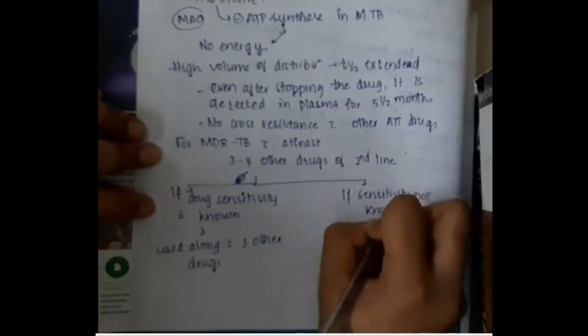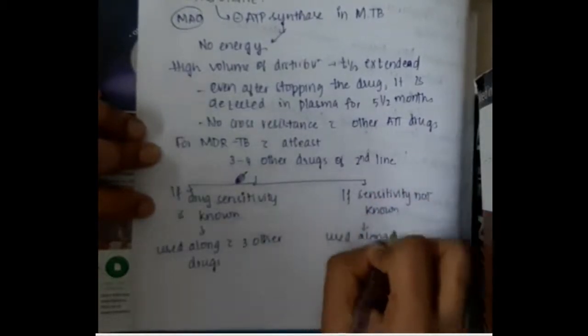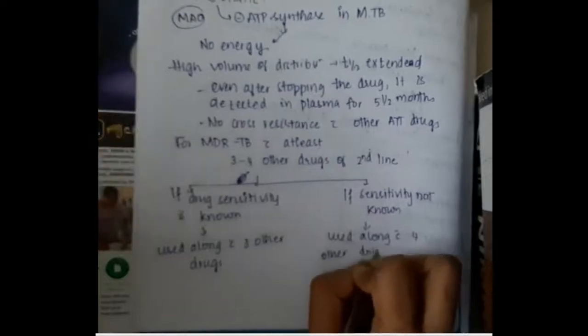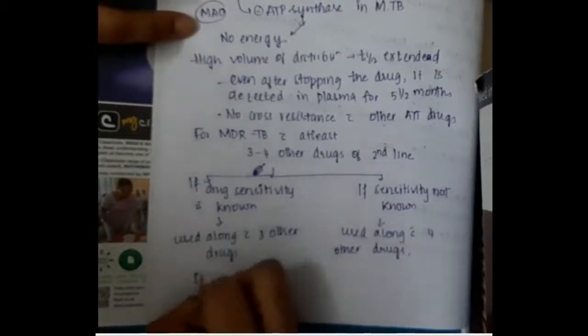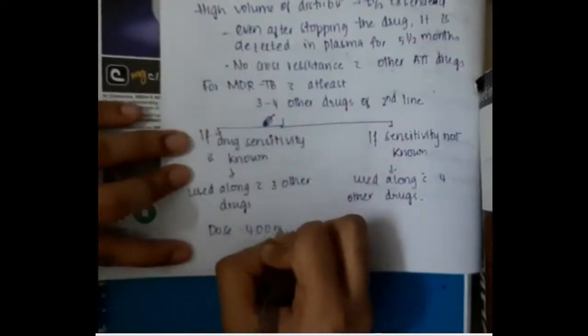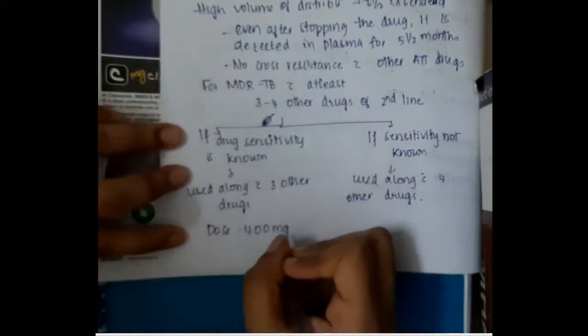If drug sensitivity is not known, then it is used with 4 other drugs. So we can use bedaquiline in MDR TB with 3 other drugs if drug sensitivity is known, or 4 other drugs if drug sensitivity is not known.